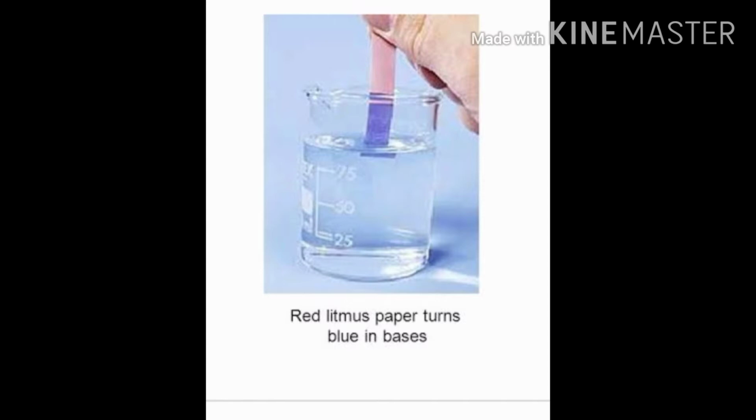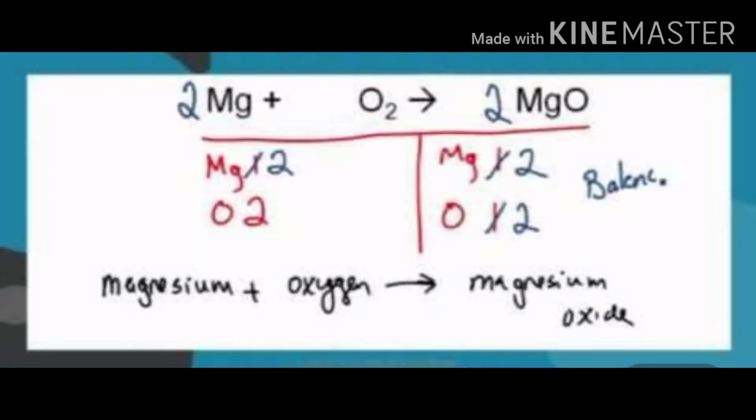Let us understand by the chemical reaction. Here, as you can see, magnesium is reacting with oxygen on burning and forming magnesium oxide. The white dazzling flame is of magnesium oxide. This we have already discussed in chapter number 1 activity. And on cooling down, this white dazzling flame settles down as white ash. We are taking this magnesium oxide white ash and dissolving it in water.